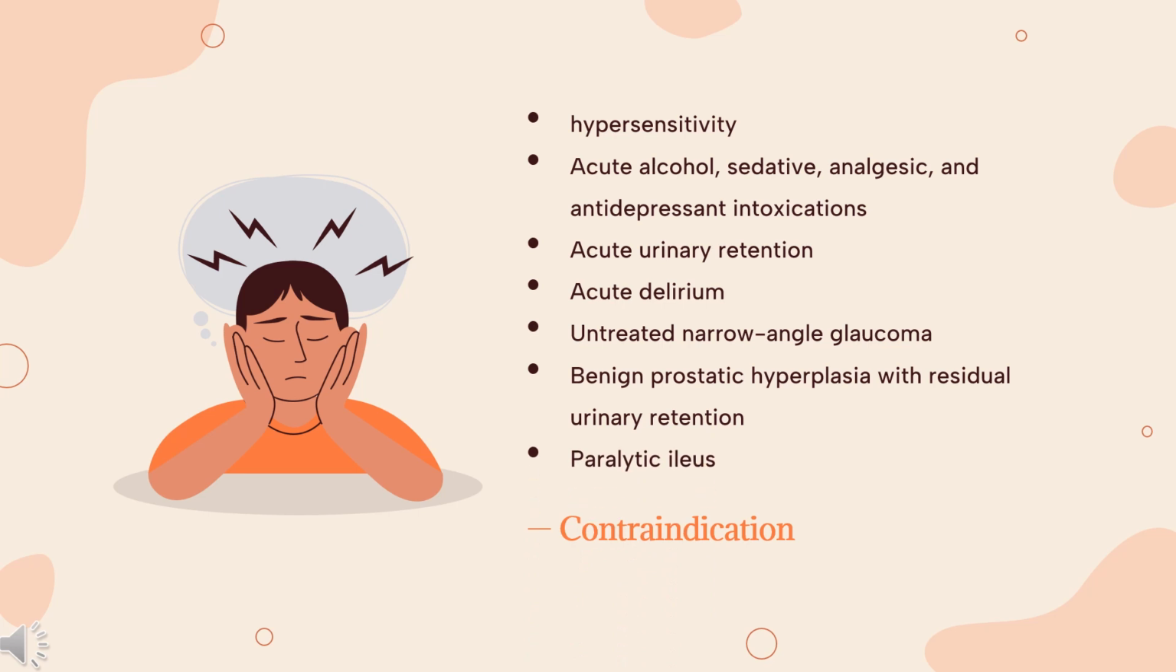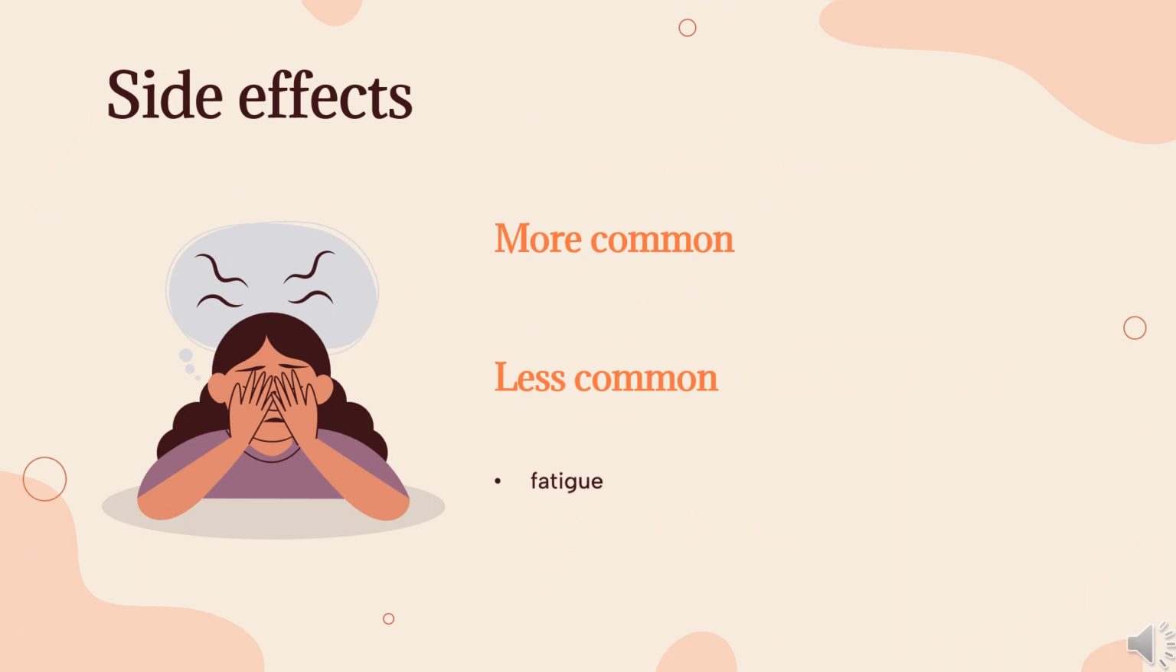Contraindication. Contraindications include: in patients with hypersensitivity to Opipramol or another component of the formulation, acute alcohol, sedative, analgesic, and antidepressant intoxications, acute urinary retention, acute delirium, untreated narrow-angle glaucoma, benign prostatic hyperplasia with residual urinary retention, paralytic ileus, pre-existing higher-grade atrioventricular blockages or diffuse supraventricular or ventricular stimulus conduction disturbances. Combination with monoamine oxidase inhibitor, MAOI.